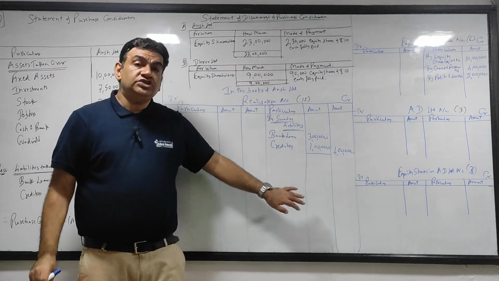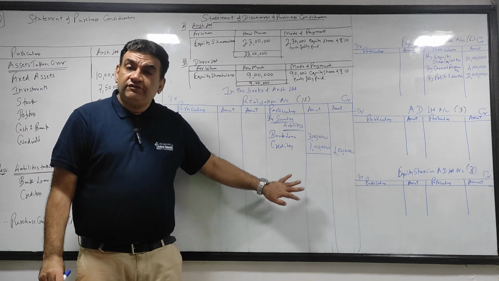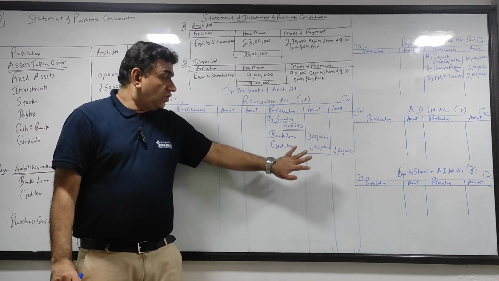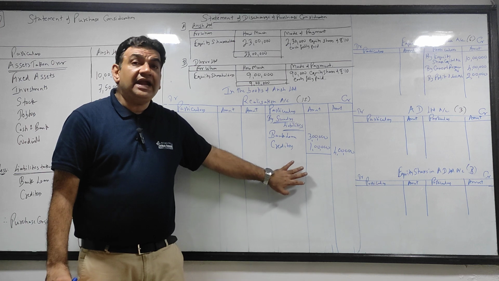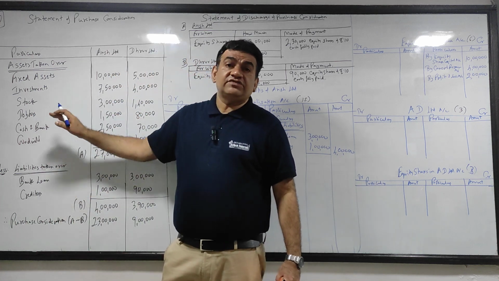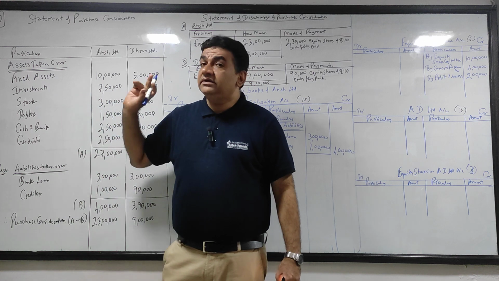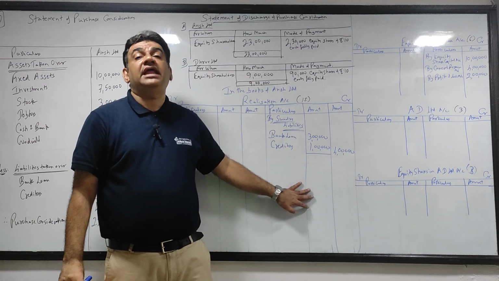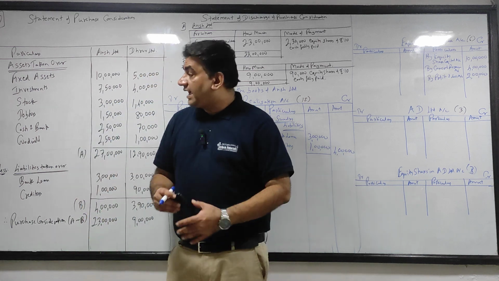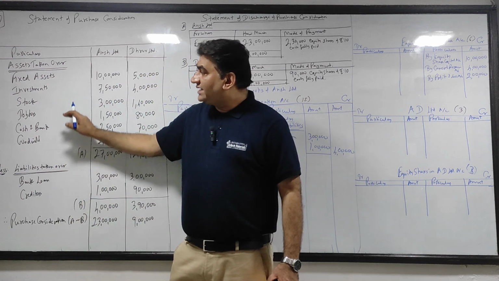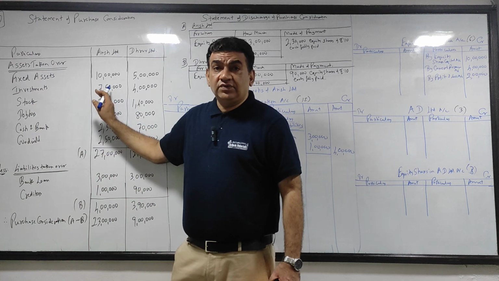When you do the posting of the balance sheet, all figures you will take at book value. Whether here you have taken at revised value or not, बैलेंस शीट का पोस्टिंग यहां पे होगा at balance sheet value. I'm repeating again. When I made this PC, few assets I took at revised value.